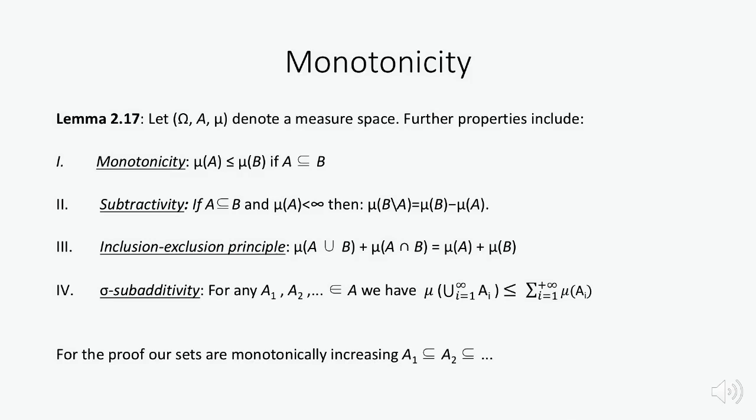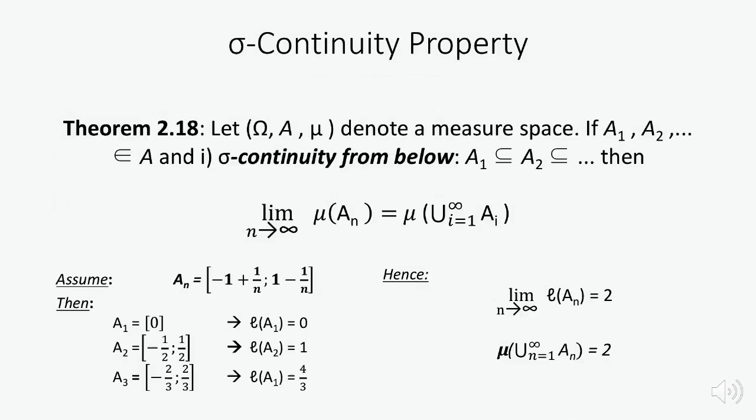So, the sets in our proof are infinite monotonic sequences, which means that if A1 is a subset of A2, then the image of A1 is smaller or equal to the image of A2, and so on and so on. Now to the sigma continuity property.